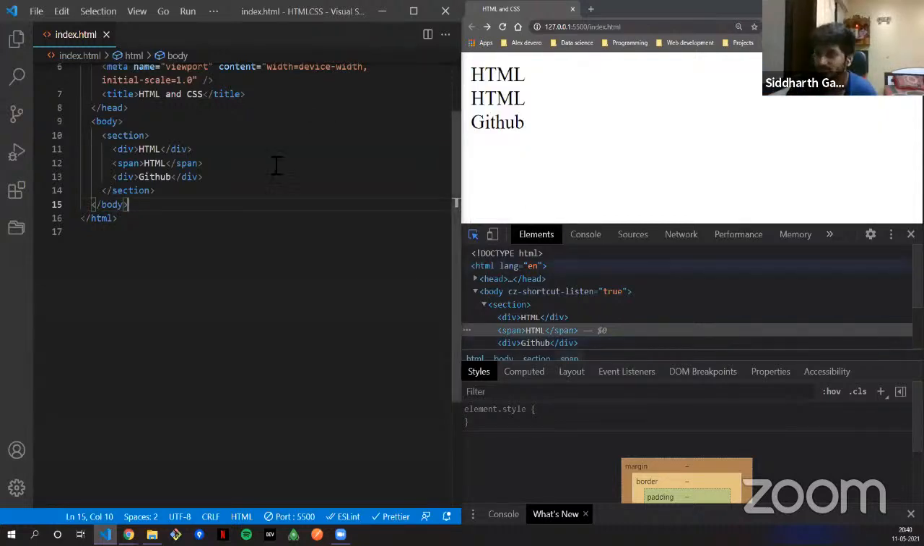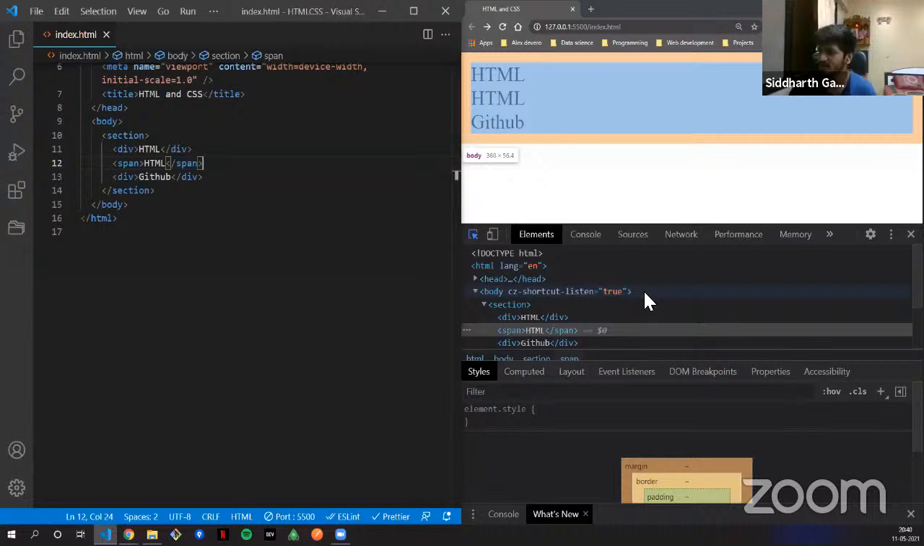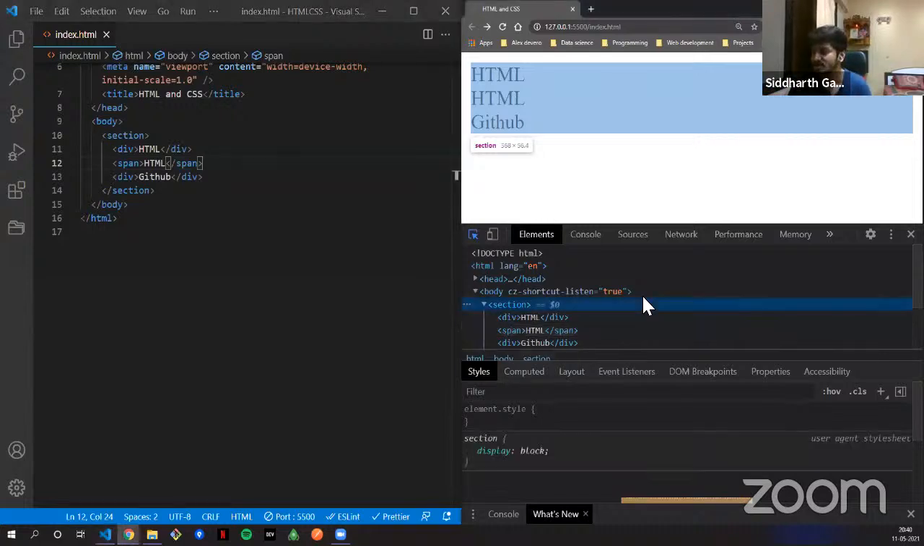Okay, HTML elements. I have given you 2 inline elements, and I have given you 1 block element. So let's do one thing. I'll hover over section. When I've hovered over the section, again it takes the whole block, right? By the looks of it, you understood, it's a block level element and it's not an inline element.